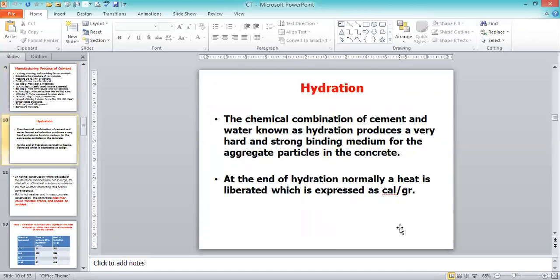Then one important property, or one important definition, needed to understand cement is called hydration. What is meant by hydration? It is the chemical combination of cement and water, known as hydration, because we add water to the cement and get the paste. We call it the hydration process. Then heat is generated. That heat has to be reduced, otherwise if the same heat is liberated, it will show up as cracks on the exposed surfaces of the concrete constructions. That's why hydration plays a role.